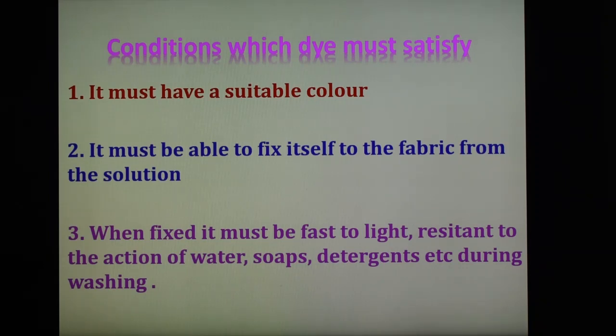And third, when fixed, it must be fast to light, resistant to the action of water, soap, detergent during washing, or to the organic solvent during dry cleaning. So these are the three important conditions for a substance to be used as a dye. The substances which satisfy these three conditions can be used as a dye. Now after that we are going to see the classification of dye.